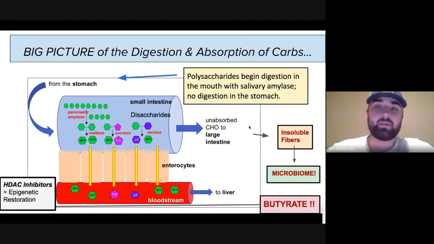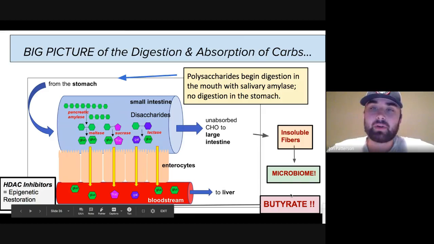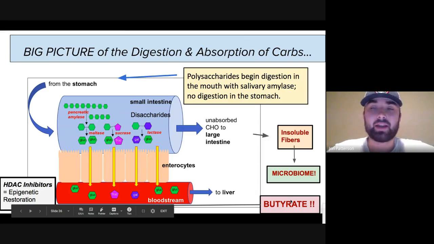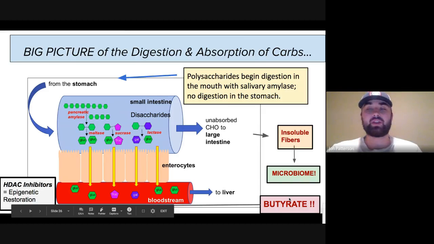So these are called our insoluble fibers, and these will just travel through our intestine. So here's our small intestine, and it'll actually go to our large intestine and our colon, and we have some good bacteria there. And once this good bacteria feeds on the cellulose and breaks it down a little bit, they create this molecule called butyrate. Butyrate's important because it's actually a fuel source for the colon cells, but it also just helps clean our body up. And these pathways that have been turned on that we don't necessarily want to be on all the time, this butyrate will come and shut those off and turn on our good housekeeping genes, is what we like to call this. So this will be in our insoluble fiber.